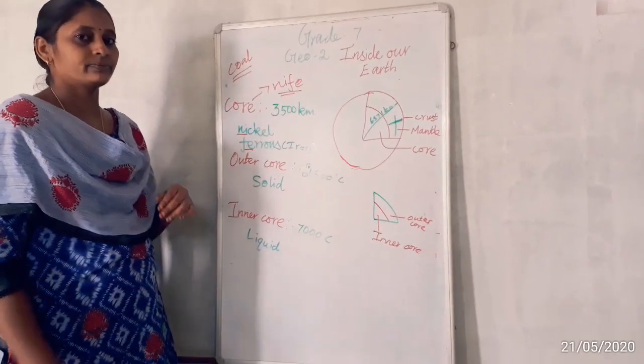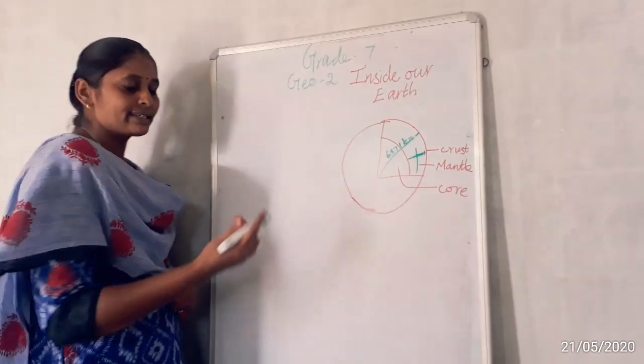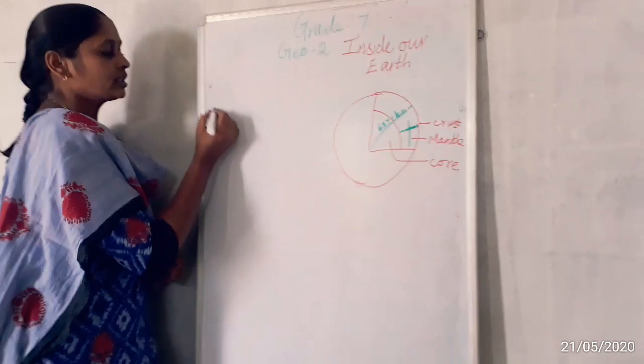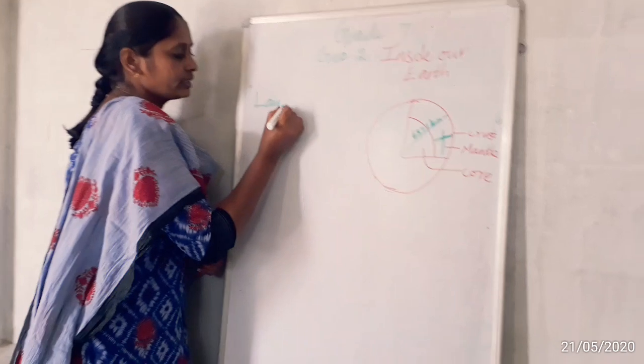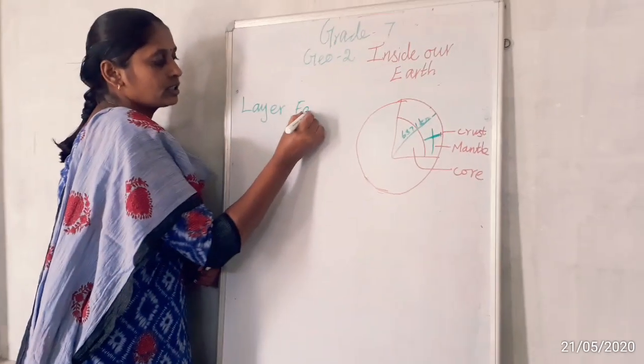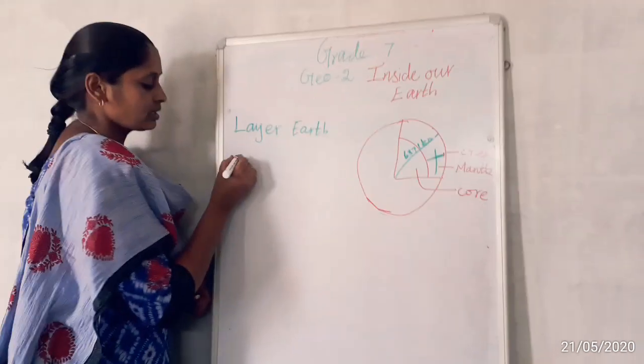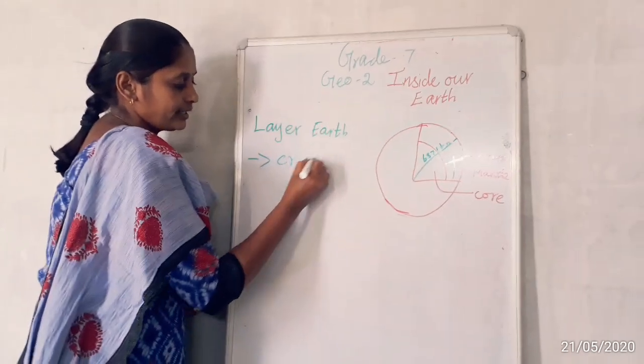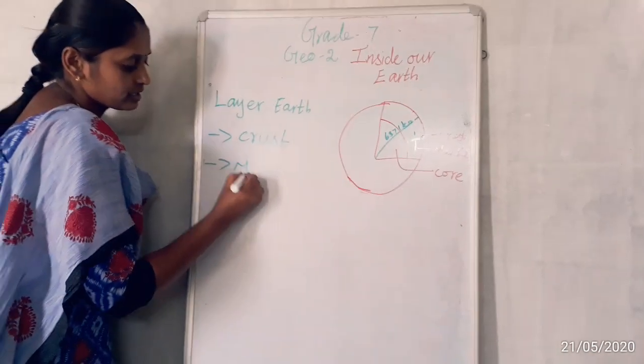Clear? So up to now what we discussed is the structure of the earth, or layers of the earth. We have three layers: the first is crust, the second is mantle, the third is core.